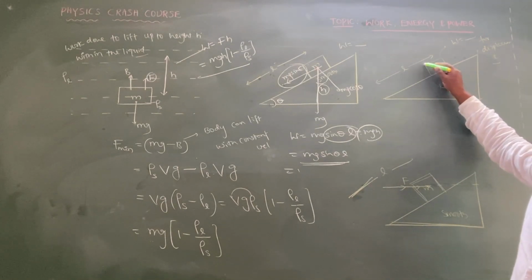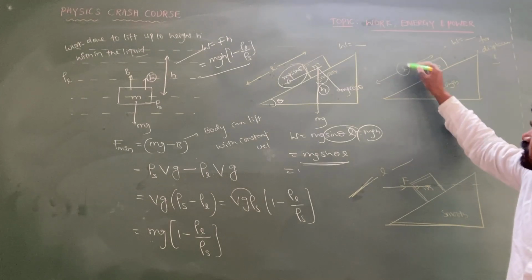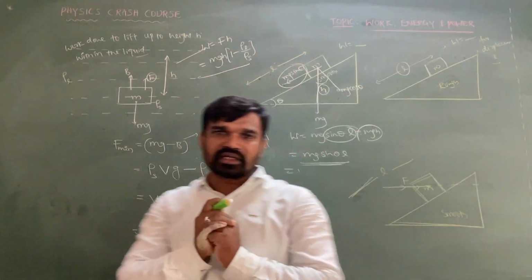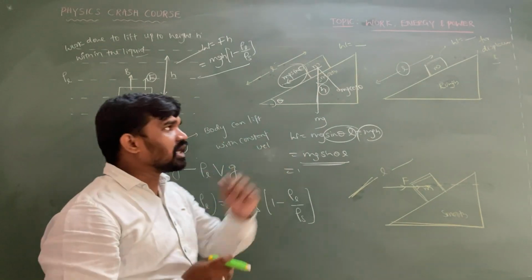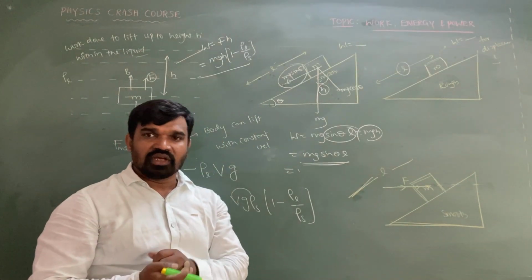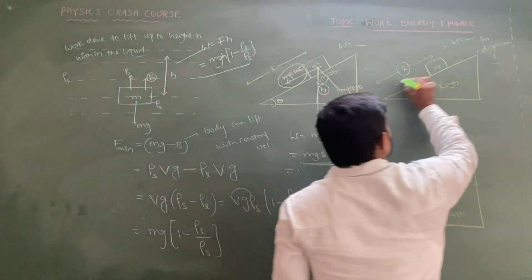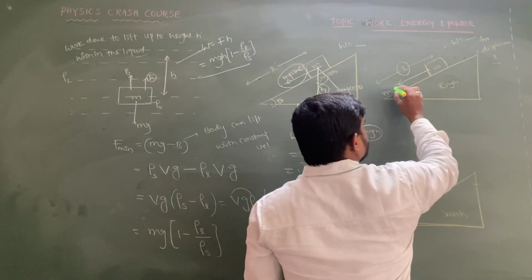Next, if we come to this particular case, a relative sliding takes place so that the block covers the displacement equal to L, but there is no external force acting on the system. No external force acting on the system means the acceleration is because of mg sin theta. In this case, the driving force is equal to mg sin theta.